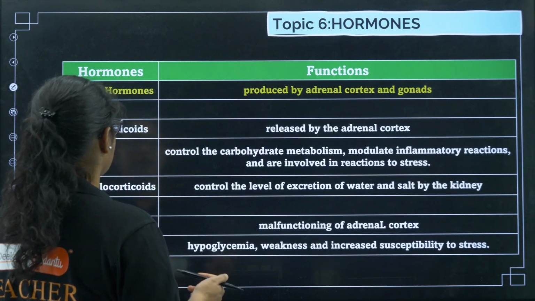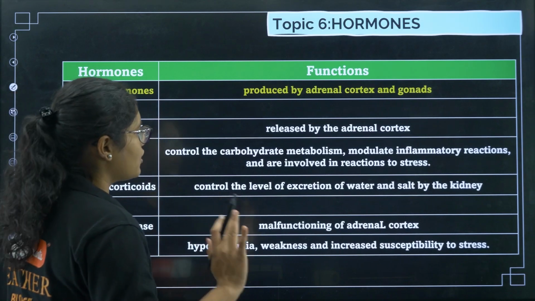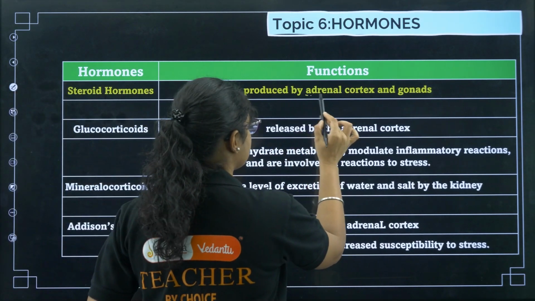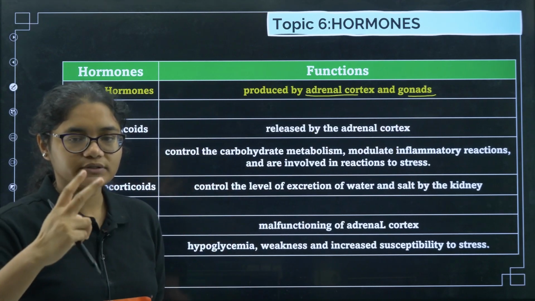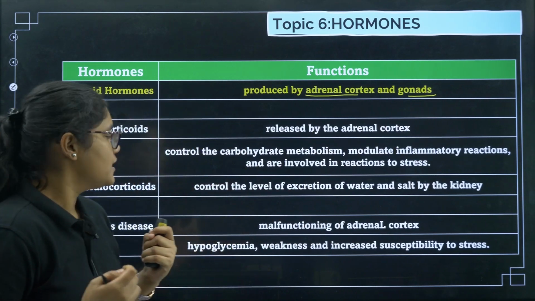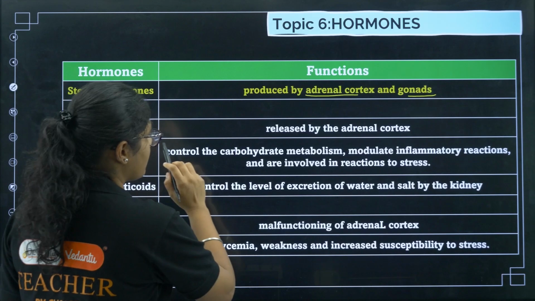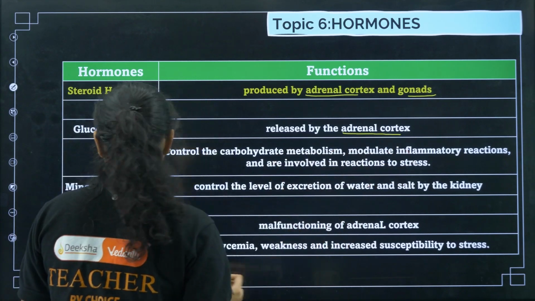Next, we have steroid hormones. Steroid hormones can be produced both by the adrenal cortex and gonads. These are the two things which can produce steroid hormones. Now glucocorticoids and mineral corticoids are released by the adrenal cortex.